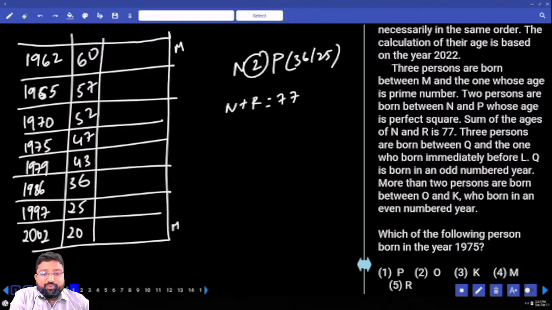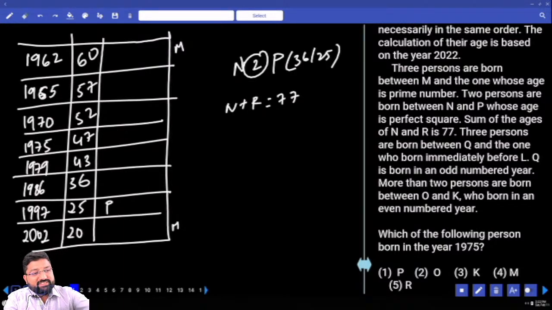I think with the help of P, I can fix the place of N. So if this is P, because P can be 25 or 36. If this is P, 2 people, then this has to be N. The age of N is 47, then the age of R should be 30. Because N plus R is how much? 77. Do you have 30 in the options?